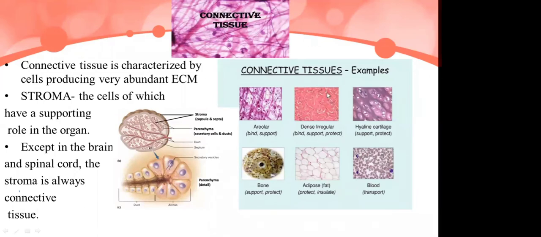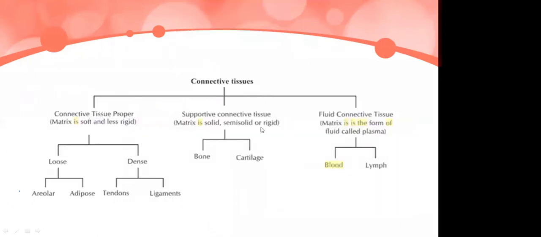And these are different types of connective tissue. The connective tissue proper, in which the matrix is soft and less rigid, is again divided into loose connective tissue and dense connective tissue. Based on the packing of the fibers, loose connective tissue is again divided into areolar tissue and adipose tissue. The dense connective tissue, which makes the tendons and ligaments of the muscles, is dense connective tissue.